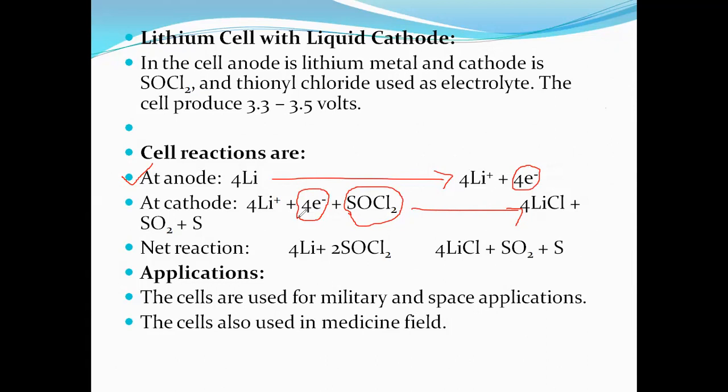The loss of electrons is the oxidation reaction, and the gain of electrons is the reduction reaction. Now the net reaction will be like this: 4 moles of lithium combined with thionyl chloride gives 4 moles of lithium chloride plus sulfur dioxide plus sulfur.